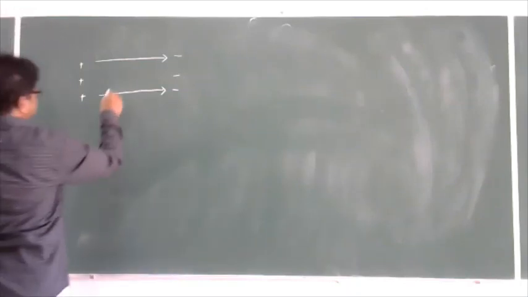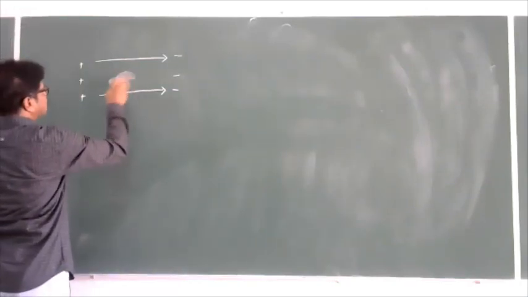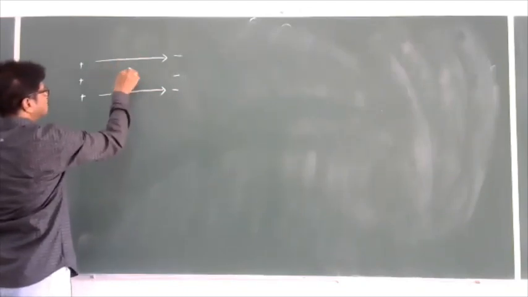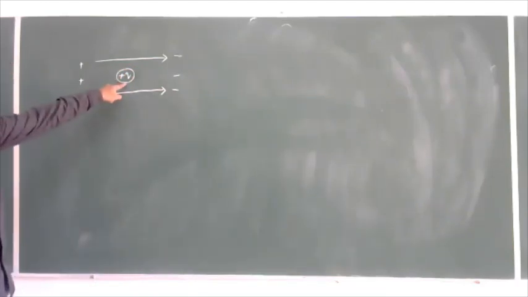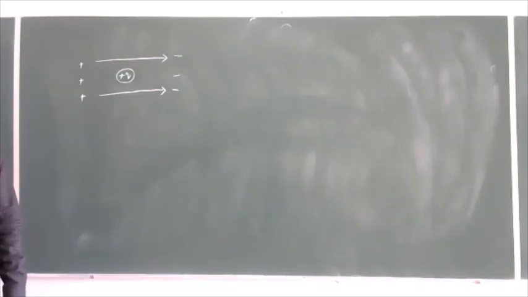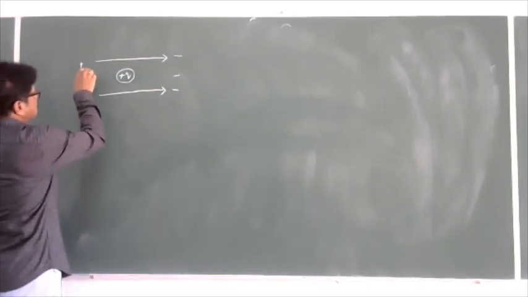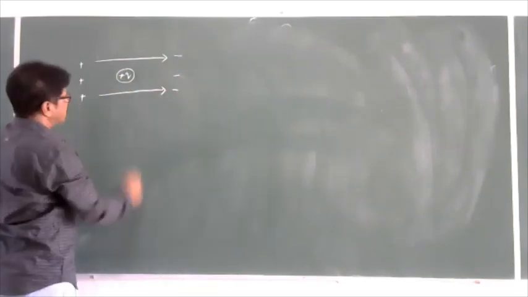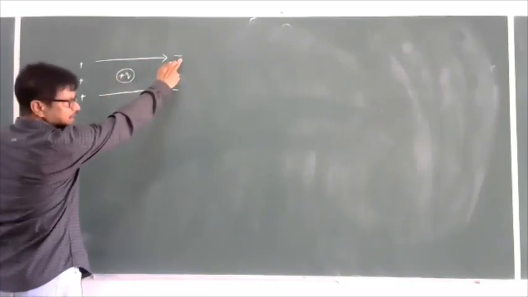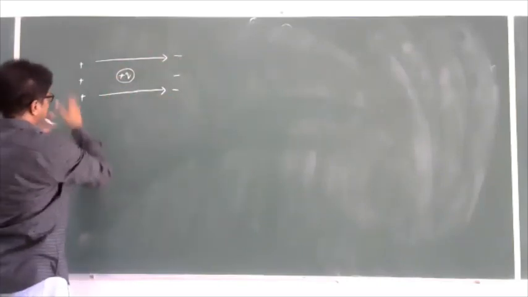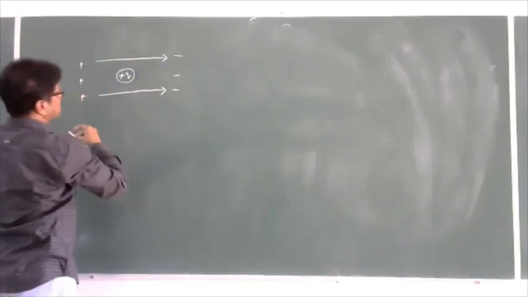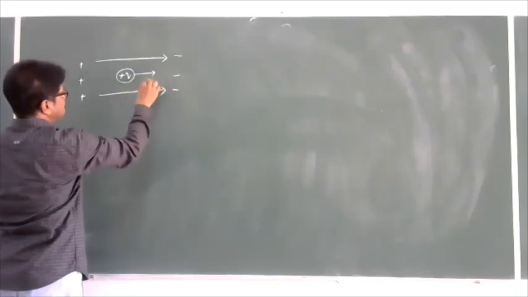Now, if I place a positive charge in the electric field, what will happen? This is positive and this is positive, so repulsion will take place. This is positive and this is negative, so attraction will take place. That is, this charge will move towards like this. It will experience a force in this direction.